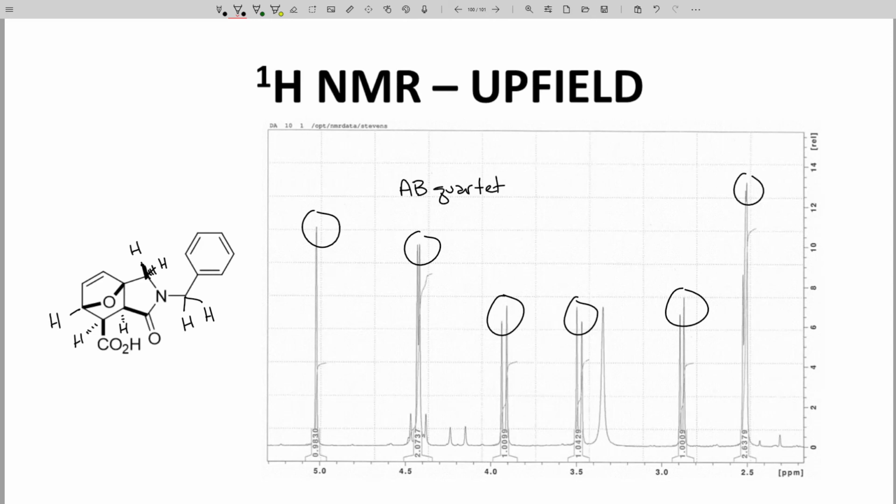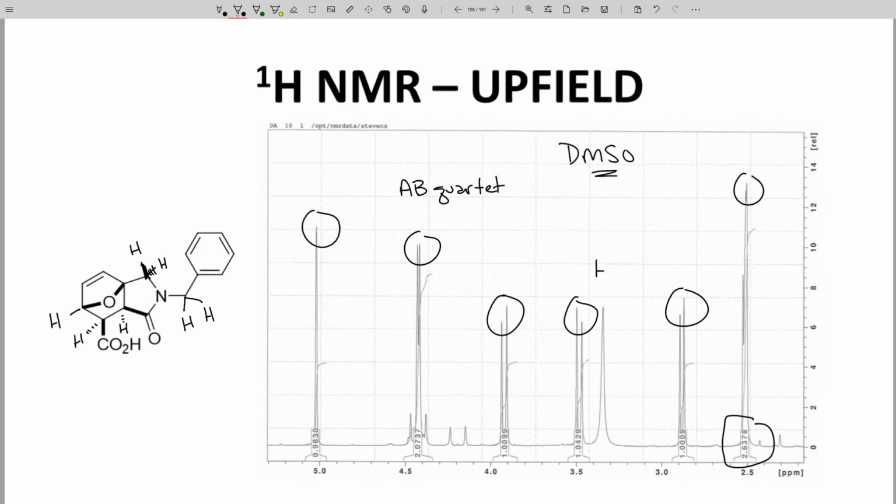The signal at 2.5 needs more commentary. We are looking for just one hydrogen, but the integration says 2.6. What's the deal? Well, remember that NMR samples are dissolved in solvents, and our solvent in this case is overlapping with one of our molecule signals. The solvent is DMSO.